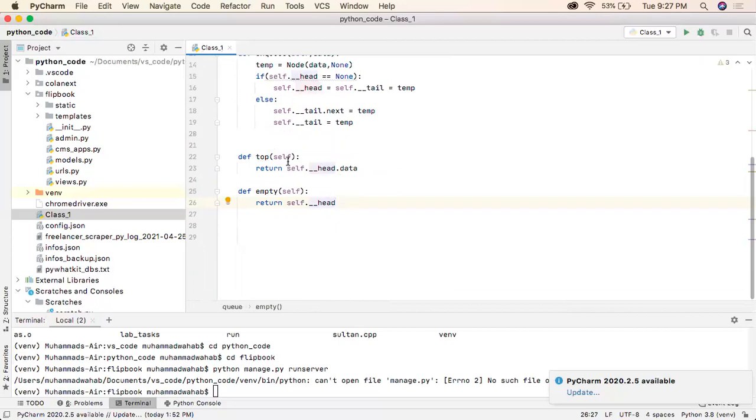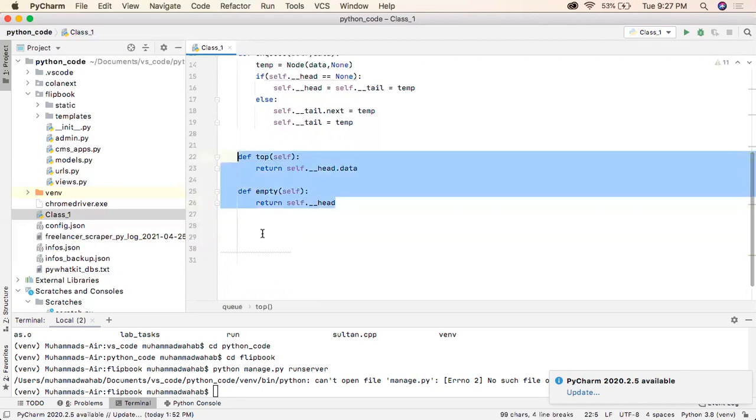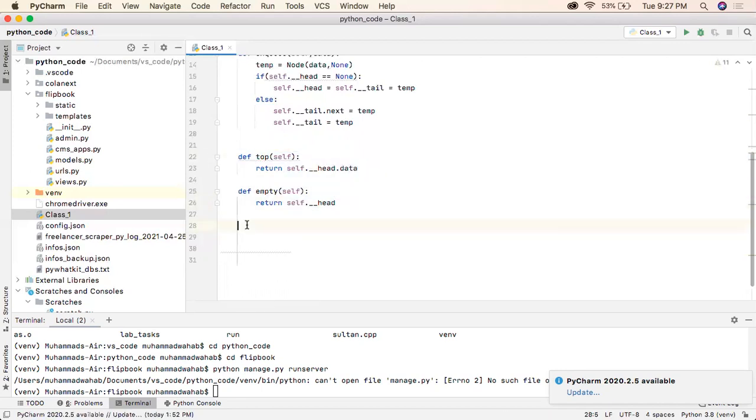Now I have created the sufficient functions to access the value and check whether the list is empty or not. This will be used in the retrieval. So another necessary function is dequeue the value.